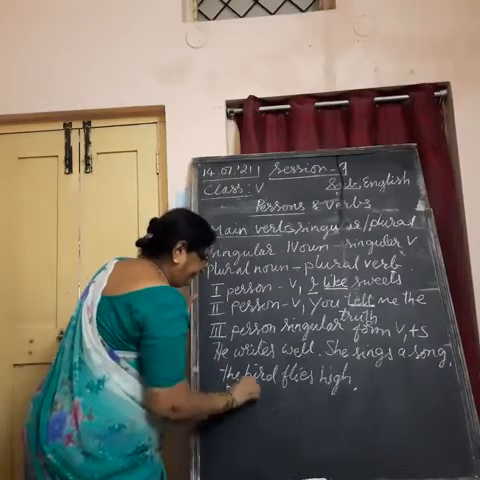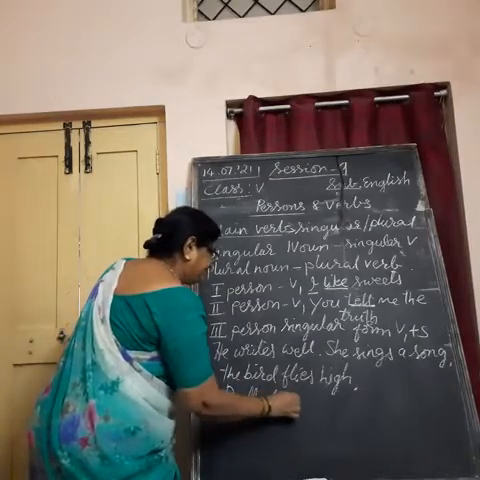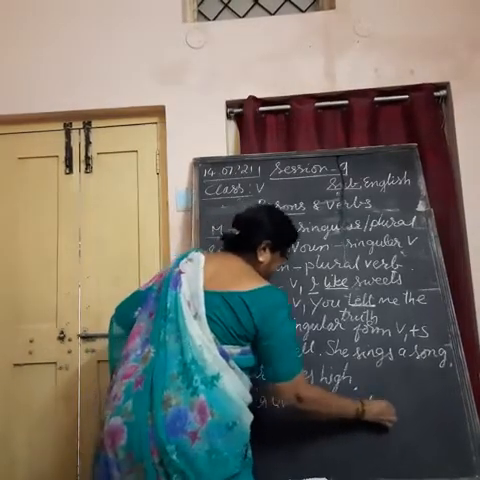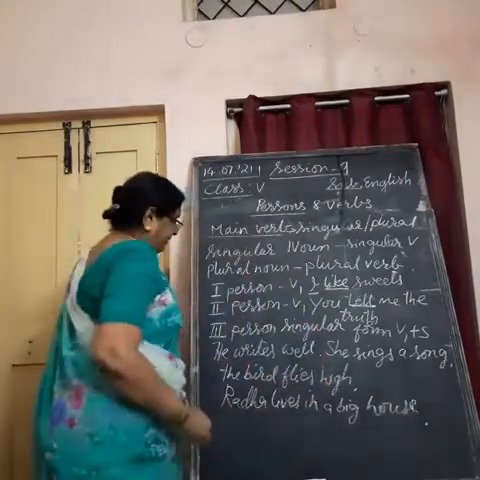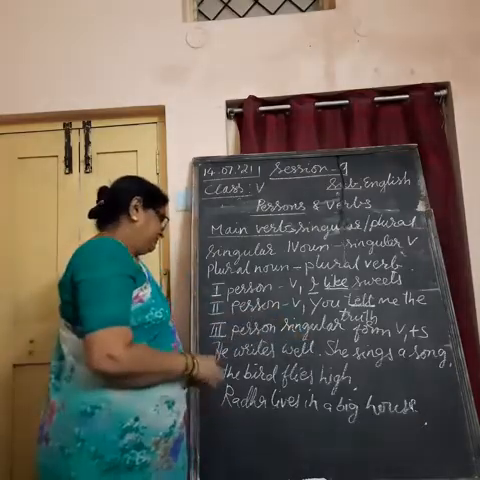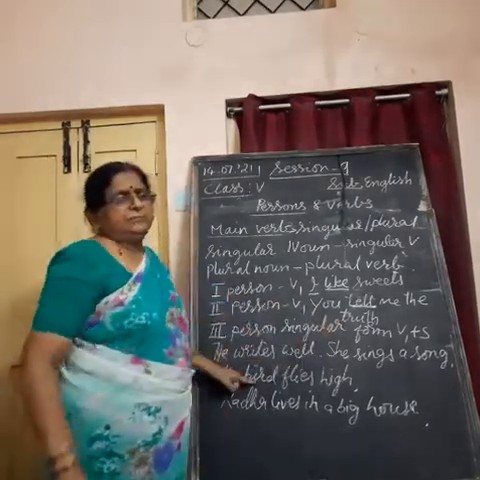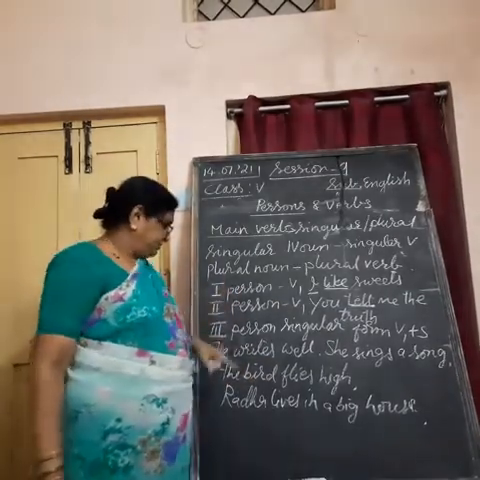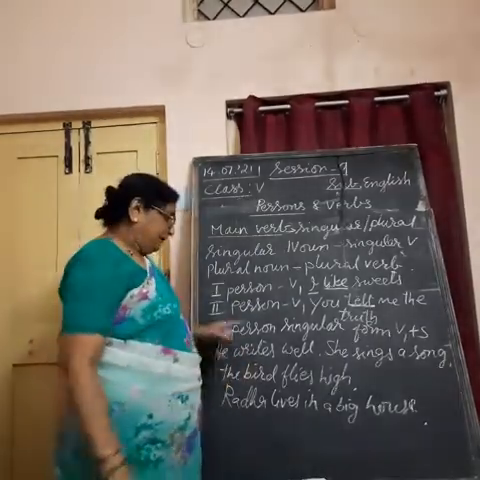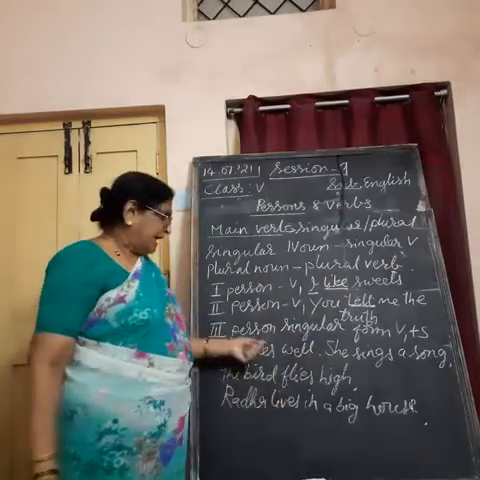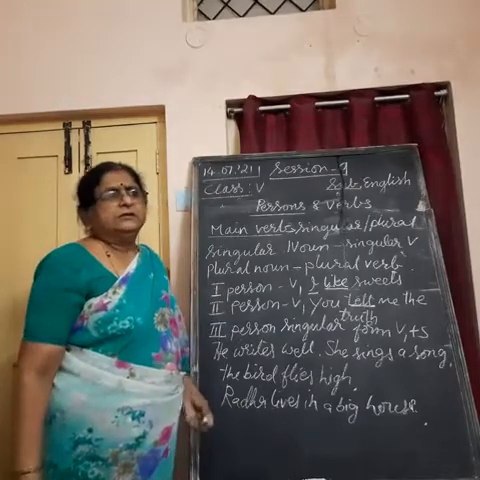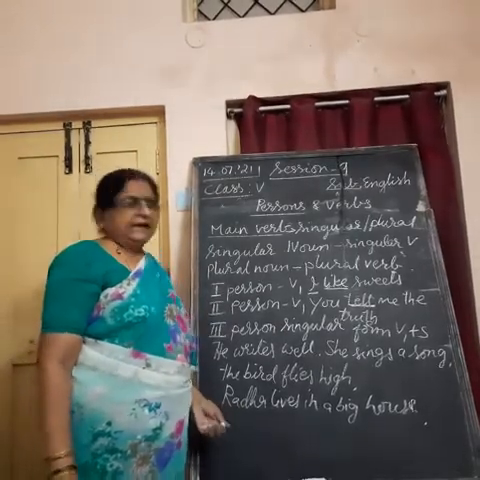Radha lives in a big house. In this way, here he or she becomes, you are adding s to the main verb. When you are using he, she or it or any singular form of noun, here you are using s with the verb. Radha sings, he rides, bird flies. Understand? The baker bakes bread, etc.